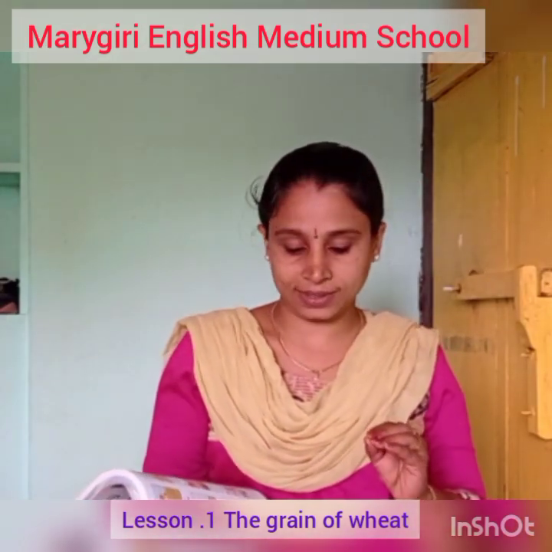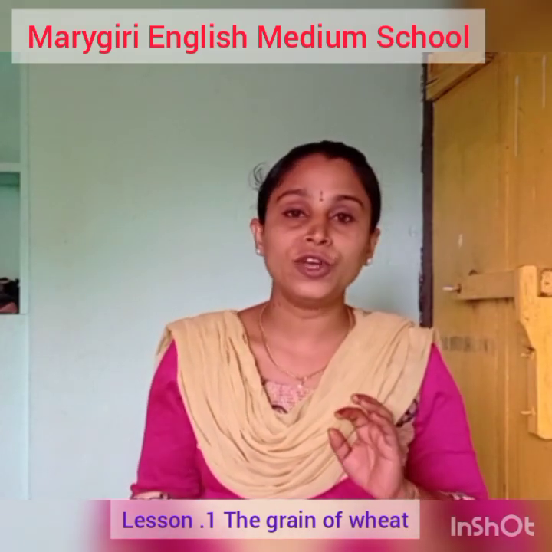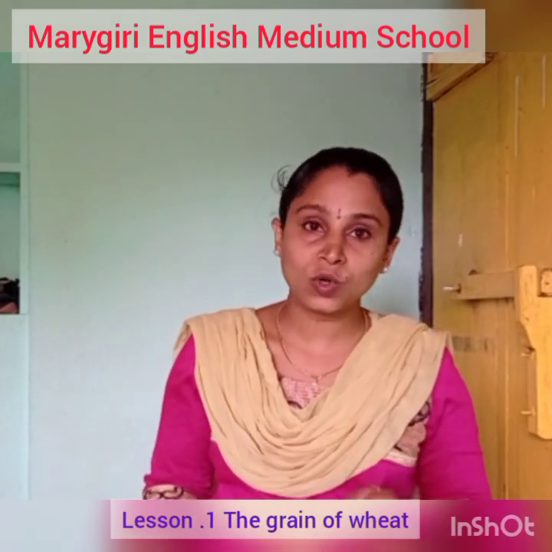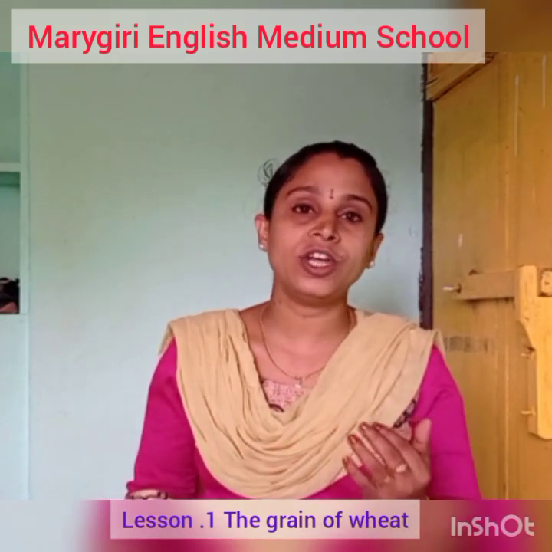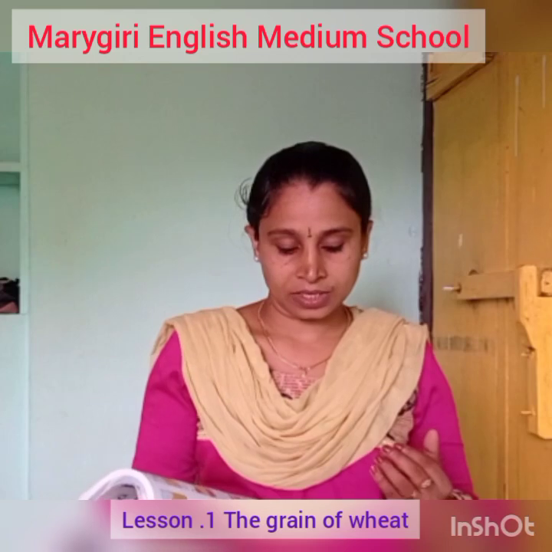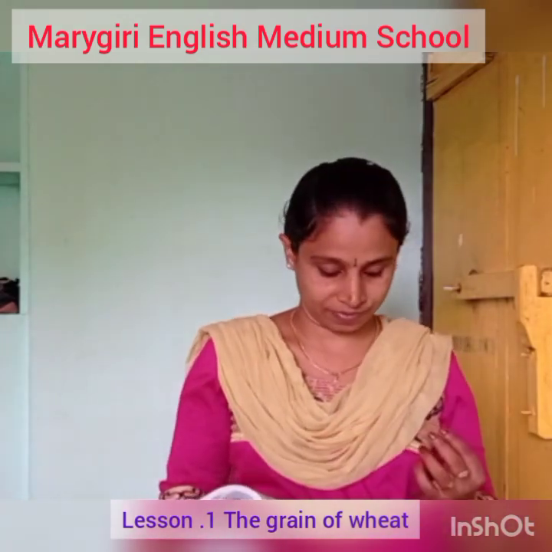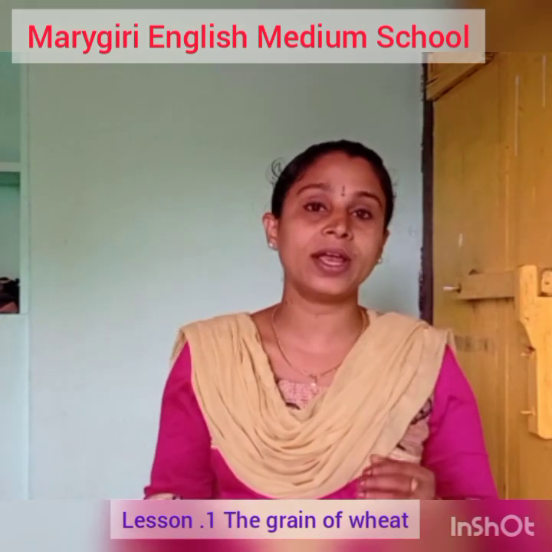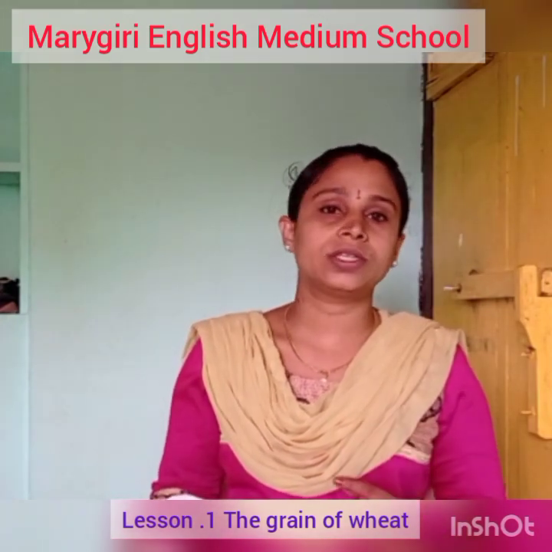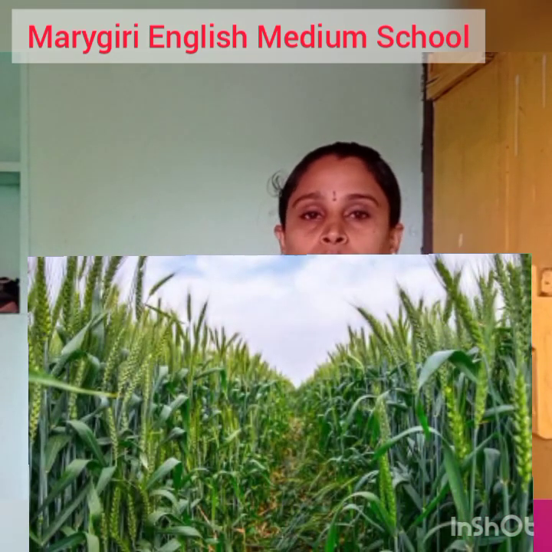I was a little green grain of wheat on a wheat plant. There were many wheat plants in the field. There you must underline the words grain and wheat. Learn the spellings of two words, grain and wheat.